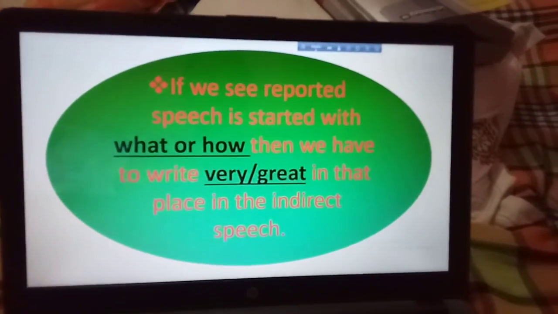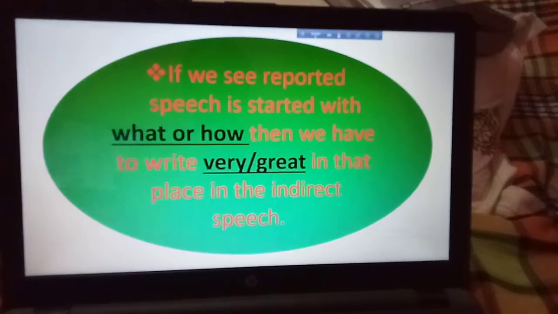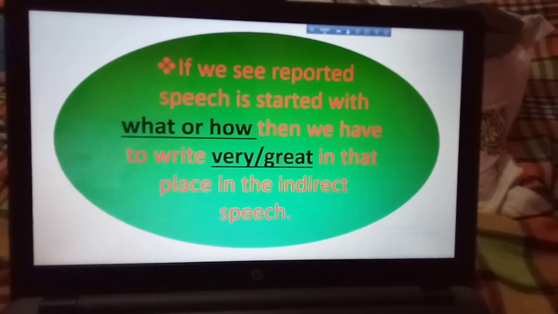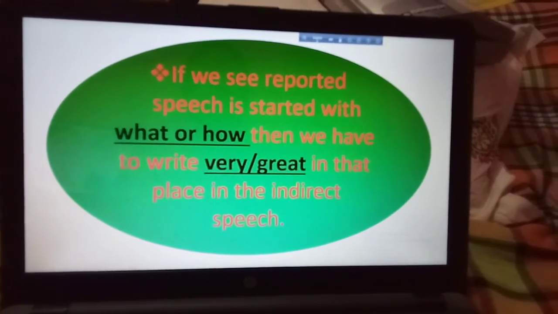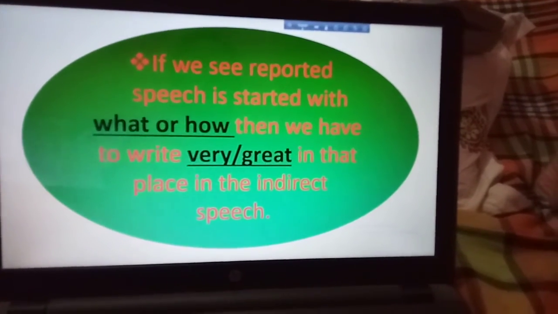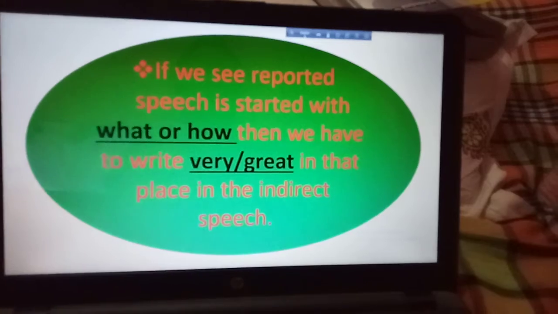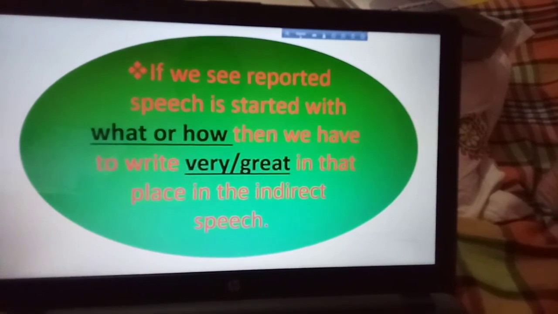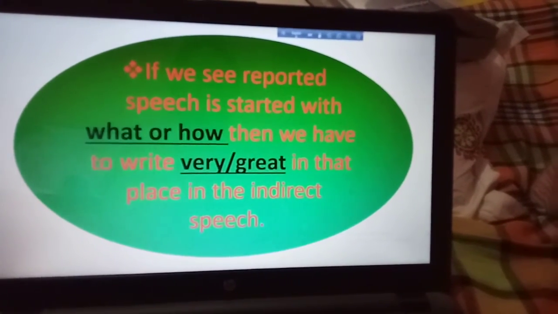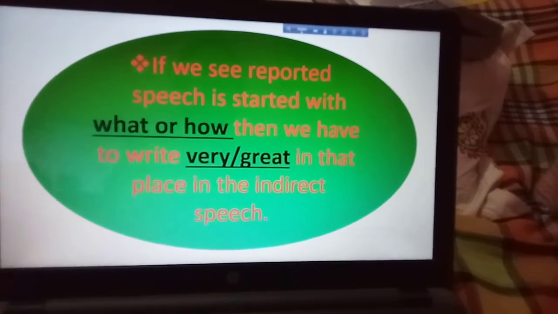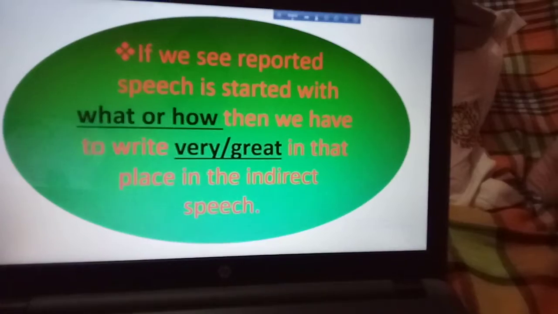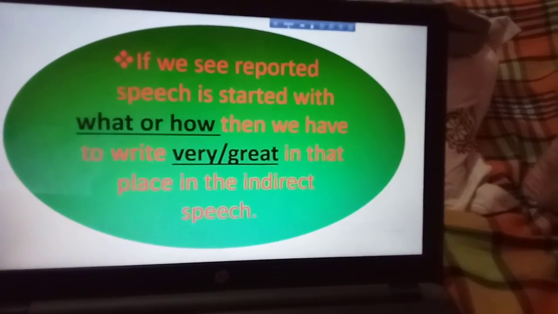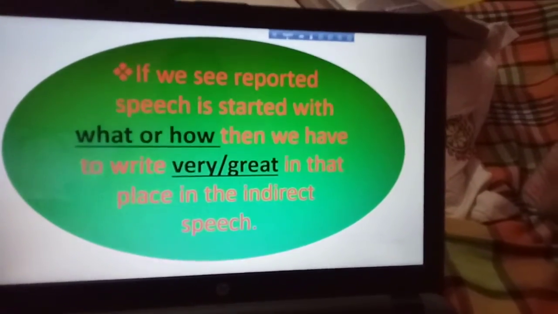If we see reported speech is started with what or how, then we have to write very or great in that place in the indirect speech. So if we see any direct speech, in the speech any sentence has started with what or how, then in that place we have to write very or great.